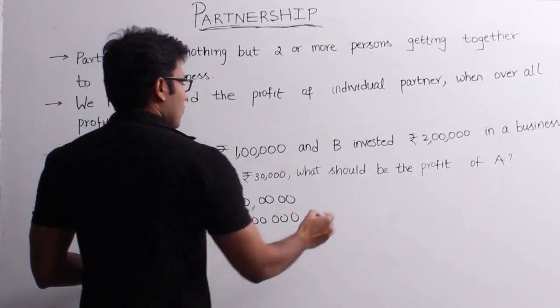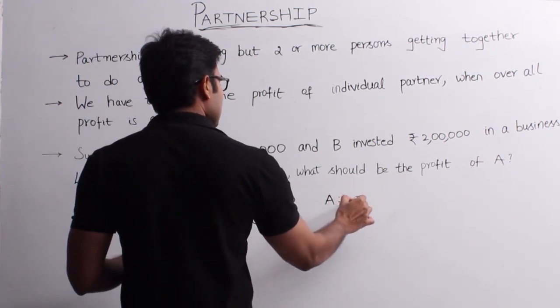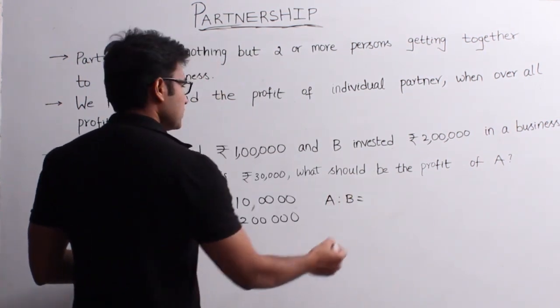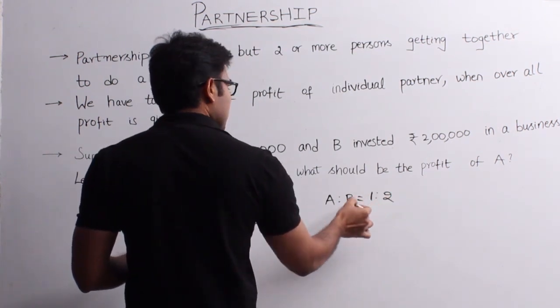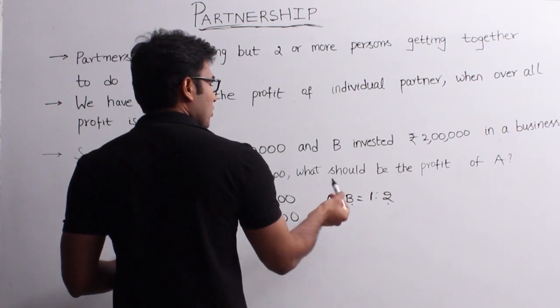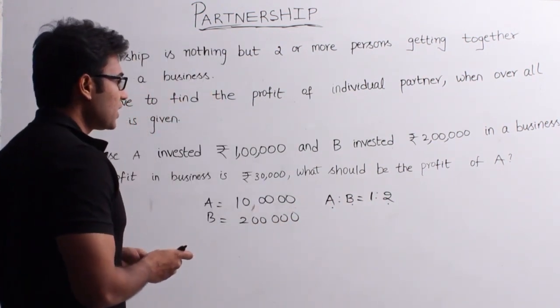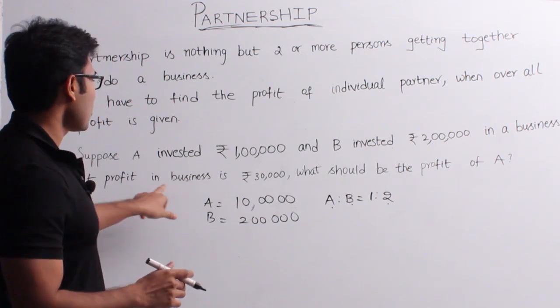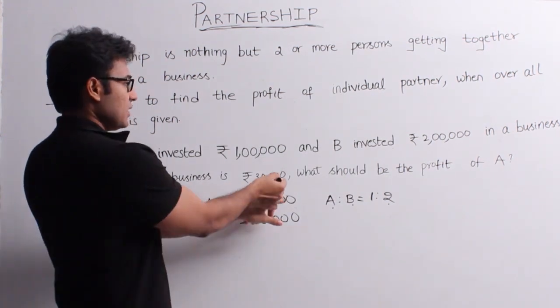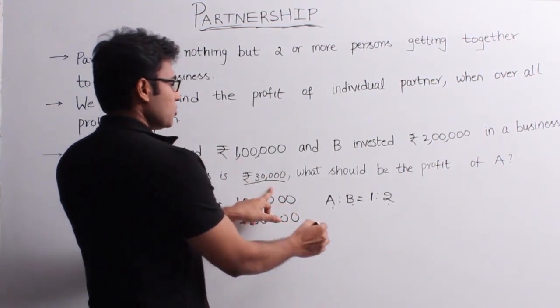Then what is the ratio of their investments? A is to B is 1:2, isn't it? So B has invested twice the amount of A, and therefore he should get twice the profit that A is getting. If the overall profit is 30,000, then how much is the profit to A?